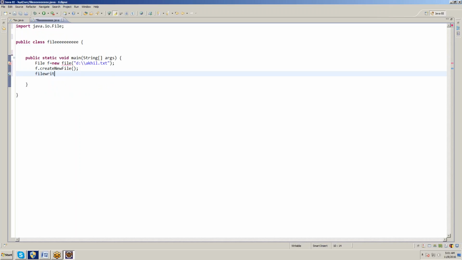FileWriter fw equal to new FileWriter. Give the path.